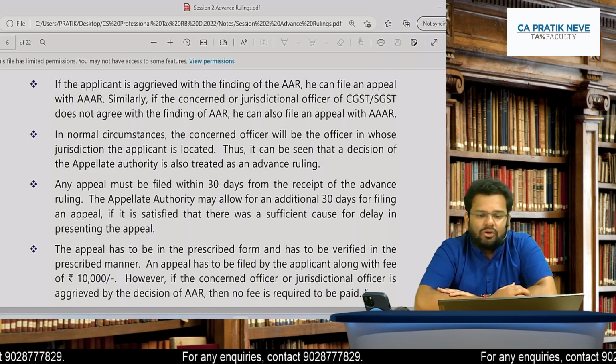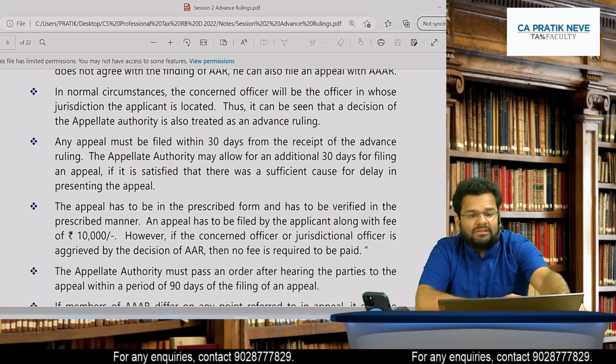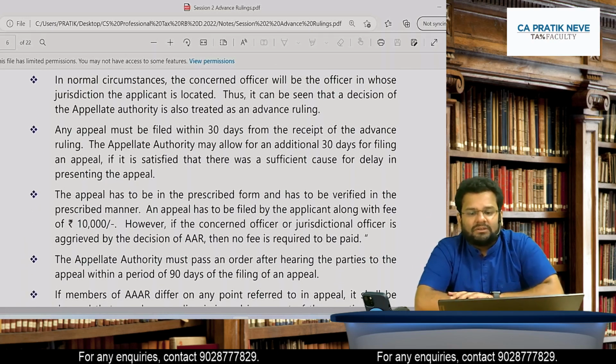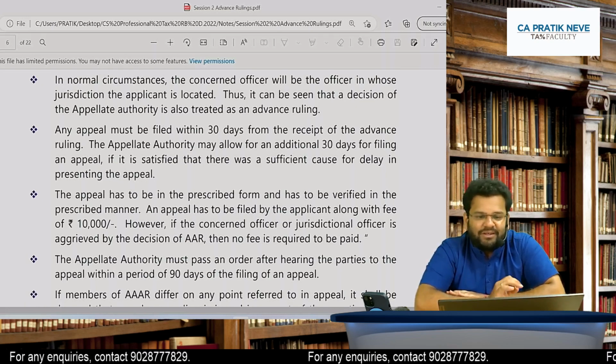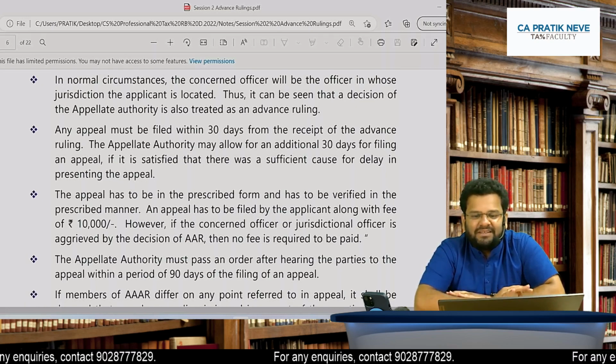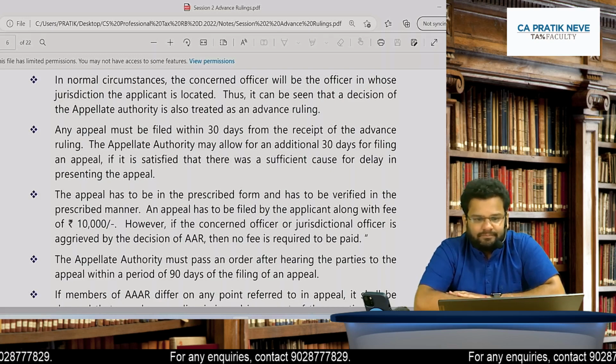Is it clear to all of you? In normal circumstances, the concerned officer will be the officer in whose jurisdiction the applicant is located. Thus, it can be seen that the decision of the appellate authority is also treated as advance ruling.